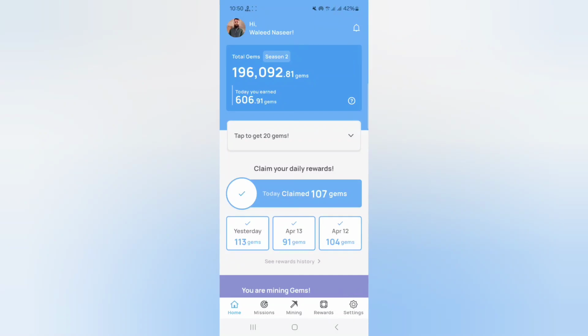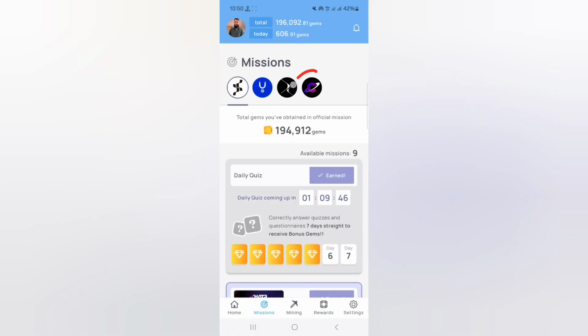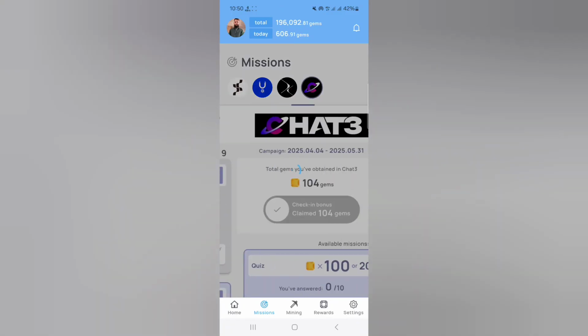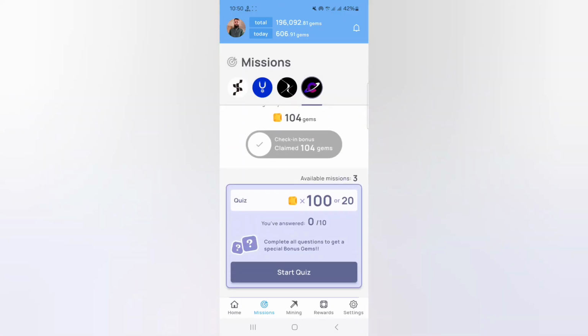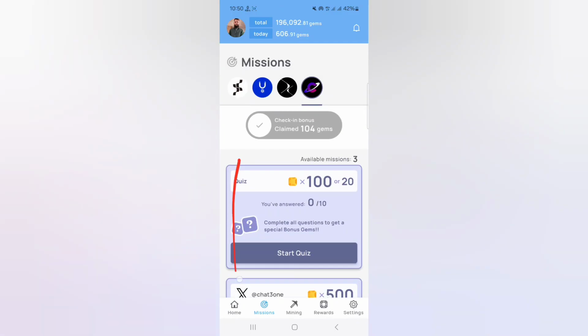Today in Xenia wallet a new campaign started named Chat 3, and I will provide you all the answers of the questions. So first of all, click on the mission button. Here you see the Chat 3 campaign. Scroll down, the quiz started with a total of 10 questions, and I will provide you all the 10 answers correctly.